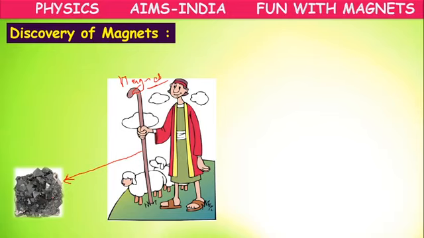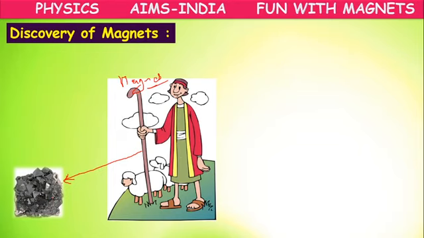But after going some distance, with curiosity he came back. He wanted to find out what was in that stone. Once again he tried to put his stick to the stone, and once again it attracted the stick. This time also he pulled it out and ran away.